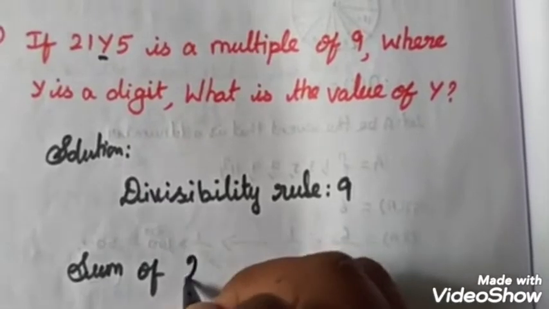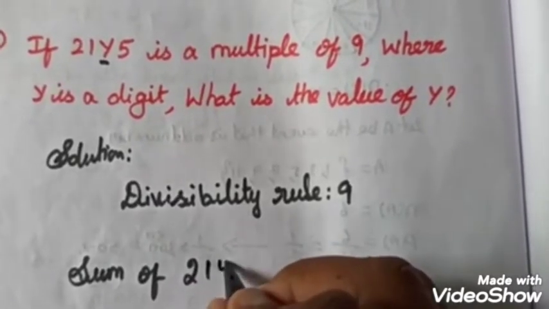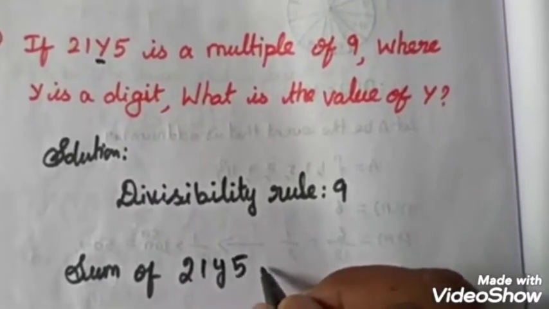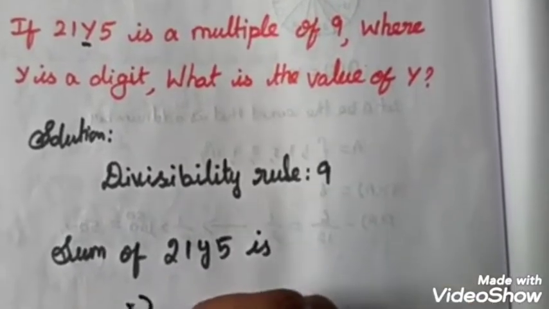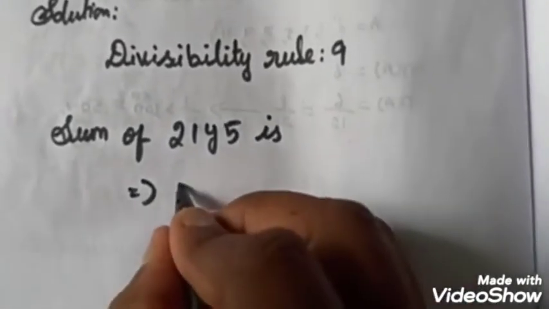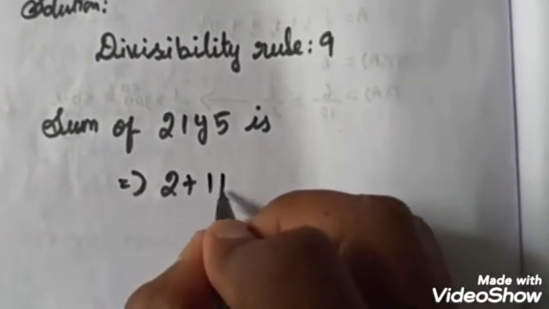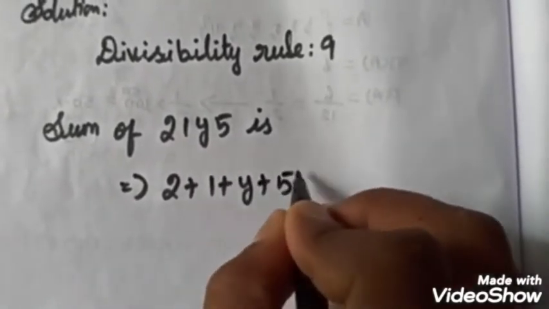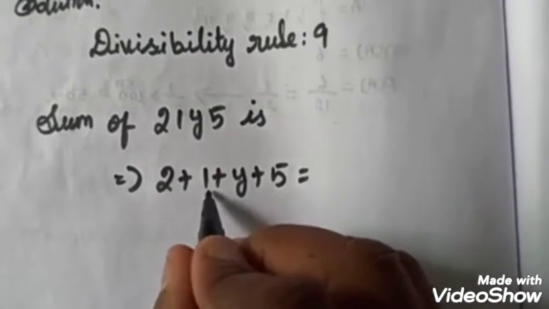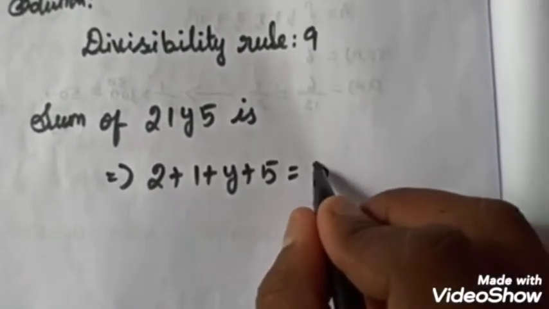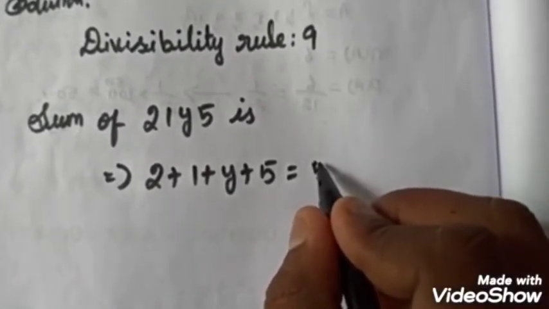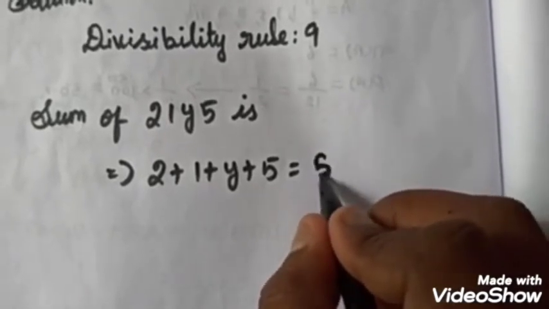The sum of 2, 1, y, 5 is 2 plus 1 plus y plus 5, which is equal to 2 plus 1 is 3, 3 plus 5 is 8.